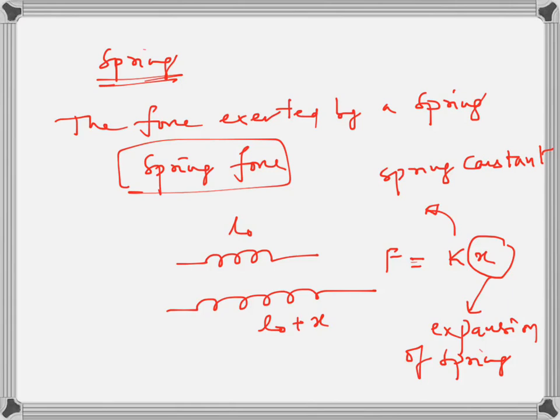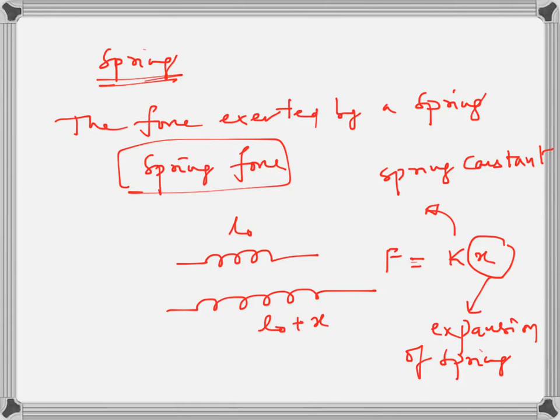Natural length of the spring is L0. The new length of the spring is L0 plus x. So this change in length is called expansion. It could be compression also. If x is negative, if final length is less than initial length, then the spring is getting compressed. So x is either expansion or compression of the spring.